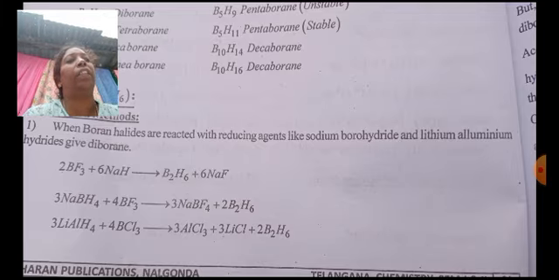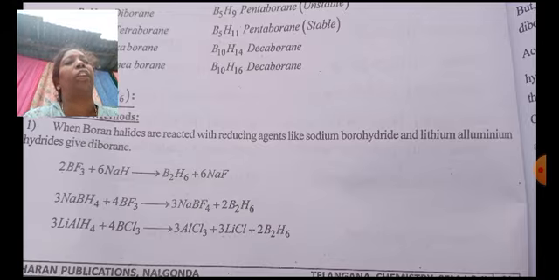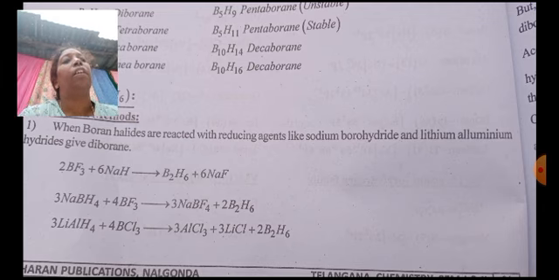For this you can see the reactions down. Boron trifluoride plus 6 moles of sodium hydride, when you react, you get diborane plus sodium fluoride. These are the reactions you can take down. One more reaction is sodium borohydride reacting with boron trifluoride.